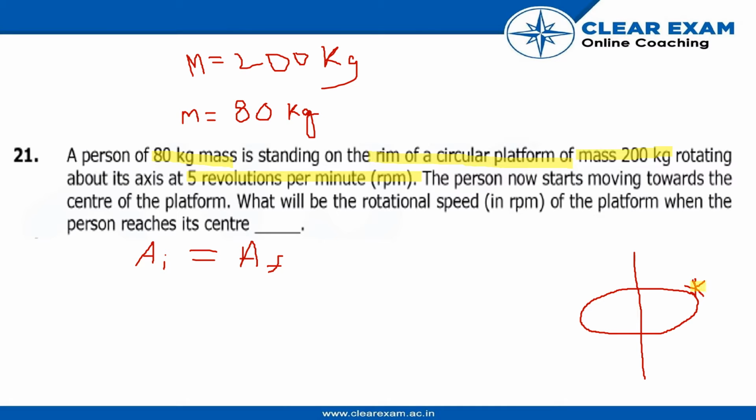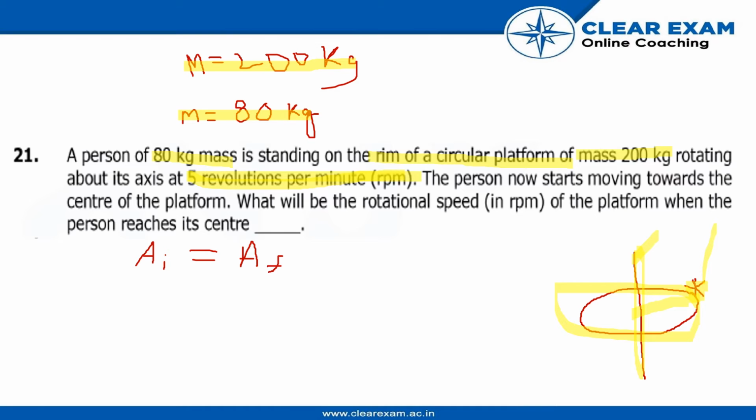So this is a person standing on the rim of a circular platform rotating about its axis. The mass of the circular platform is 200 kg and the mass of the person is 80 kg. It is moving at the speed of 5 revolutions per minute. Now the person starts moving to the center of the platform. So what will be the rotational speed in rpm of the platform when the person reaches its center?